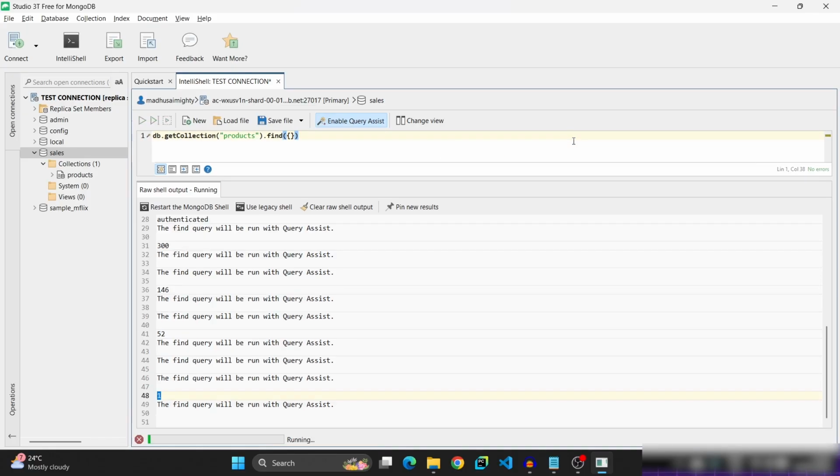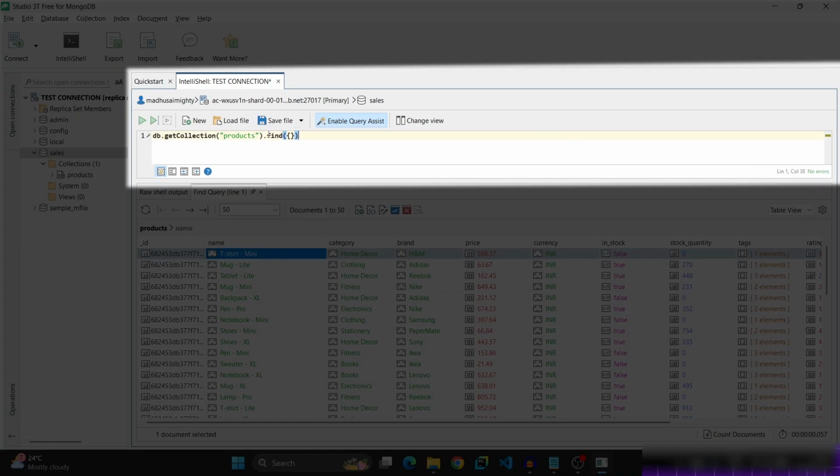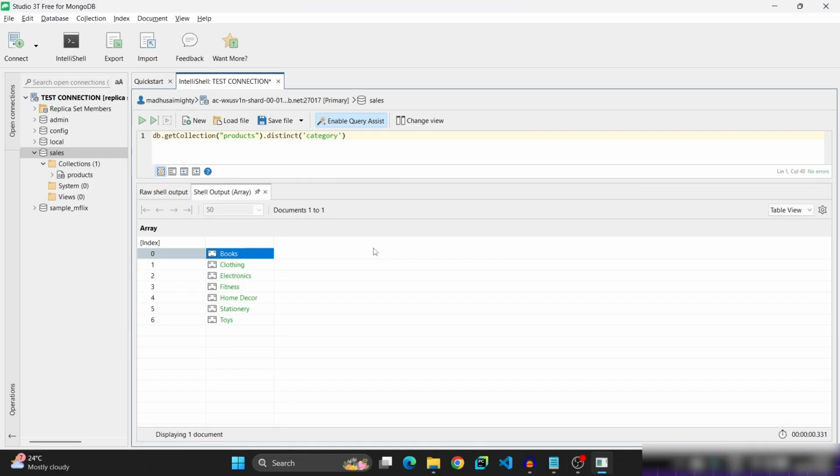Then remove this find query, type distinct, under distinct, enter field name, category. Click on control plus enter. So there are total 7 categories. 0 to 6 indicates 7 categories.